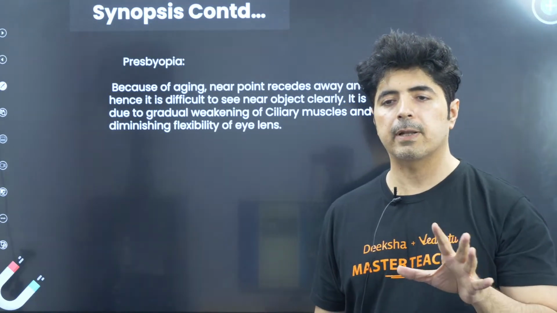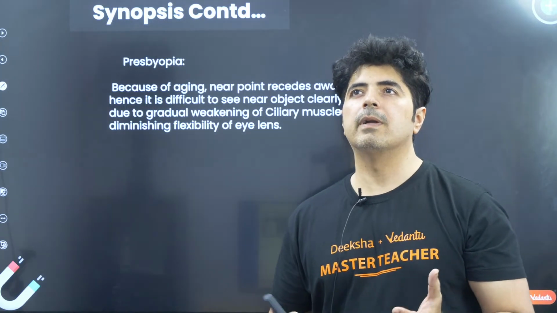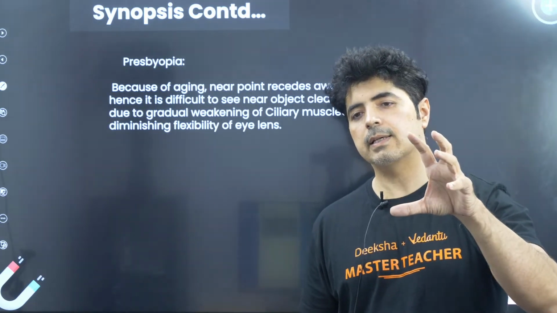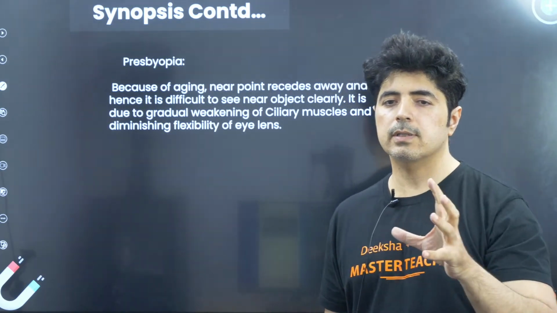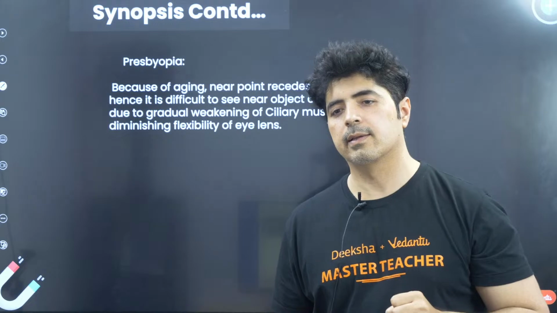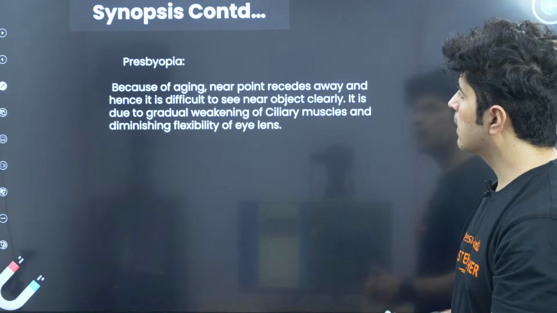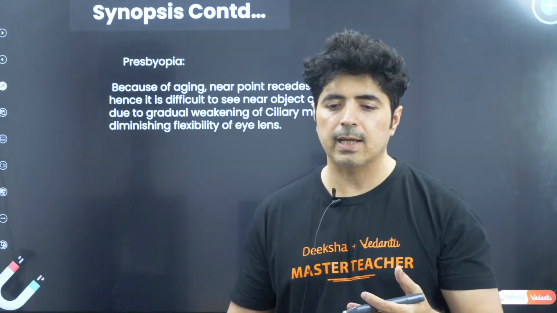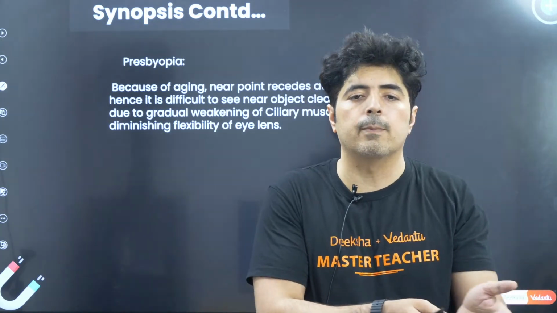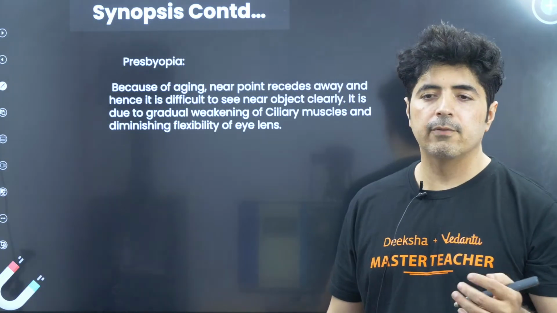What happens in presbyopia is that because of aging, as we age, let's say in the mid 40s or maybe after 60s, our ciliary muscles start to get weaker. Because our ciliary muscles get weaker, our eyes are not able to adjust the lens of the eye. Because of that, it is difficult to see objects. Sometimes myopia and hypermetropia happen together. It means that a person may have both hypermetropia and myopia at the same time. It is usually corrected by bifocal lens.